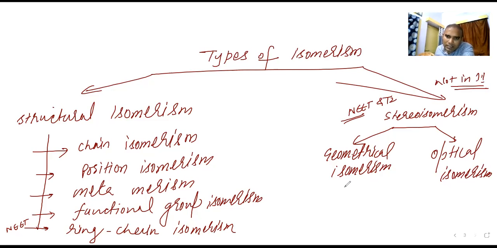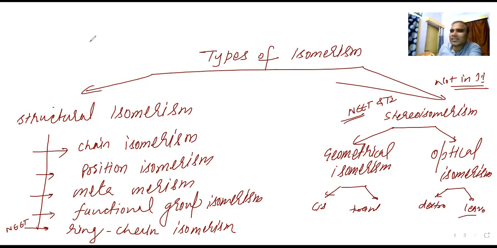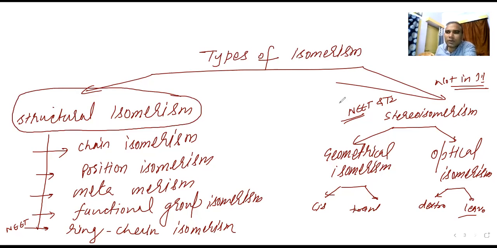Geometrical is again classified under two categories, that is cis and trans. Optical is also classified in two categories, that is dextro and levo. This is the classification that you need to know by name. But we are going to understand structural isomerism today, tomorrow we'll study that. So the names are already clear.